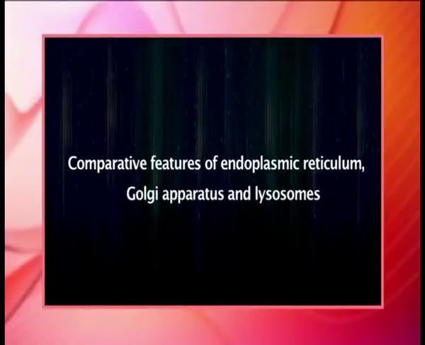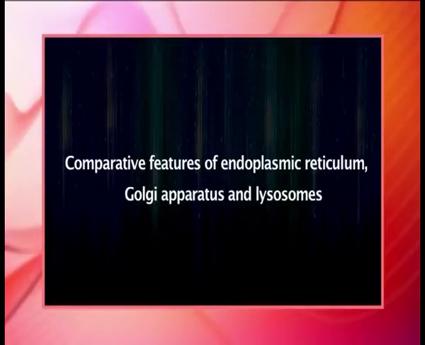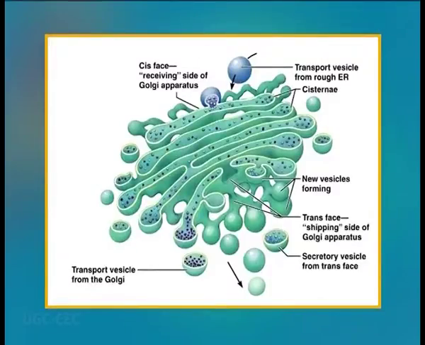And in the end, about the comparative features of endoplasmic reticulum, Golgi apparatus and lysosomes. Cells have extensive sets of intracellular membranes which together compose the endomembrane system. The endomembrane system or intracellular membranes are separate compartments with specific functions. These structures do exchange membrane material, however, via special type of transport. Vesicles also allow the exchange of membrane components with a cell's plasma membrane.